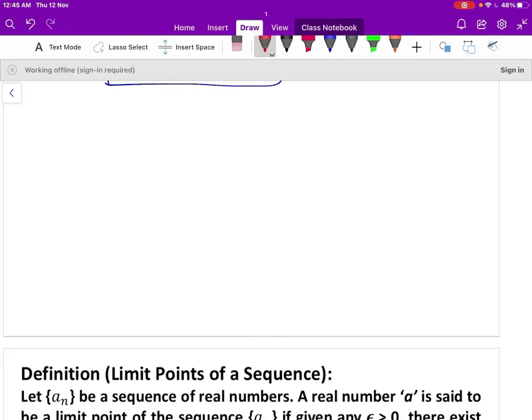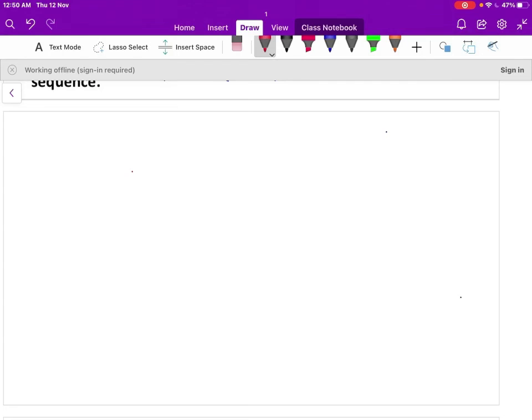Let us take another example, one which is not a convergent sequence. It means it diverges to infinity. Let us take an example: the sequence n diverges to infinity as n tends to infinity. You have to show that the sequence n diverges to infinity as n tends to infinity.